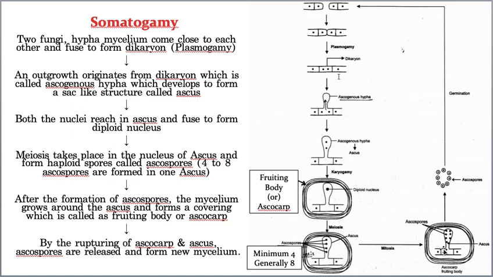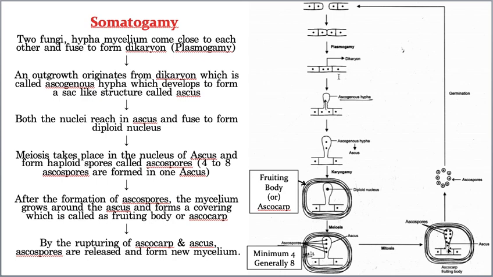That small point is, usually 99% of the ascomycetes members produce 8 ascospores, but 1 or 2% of ascomycetes members stop with meiosis. That's why there are only 4, but for 99% you need not worry, 8 only will be produced. Now these 8 ascospores are formed in one ascus.